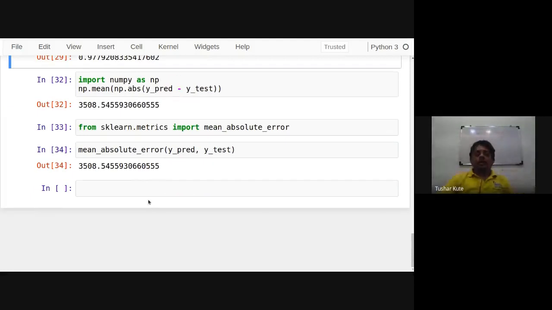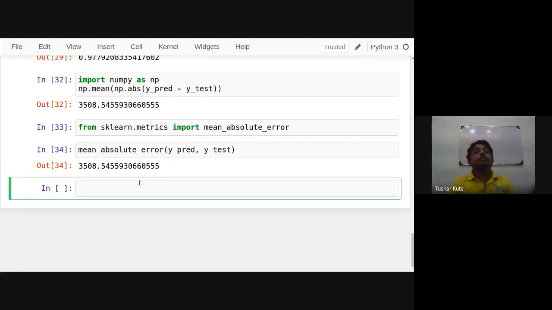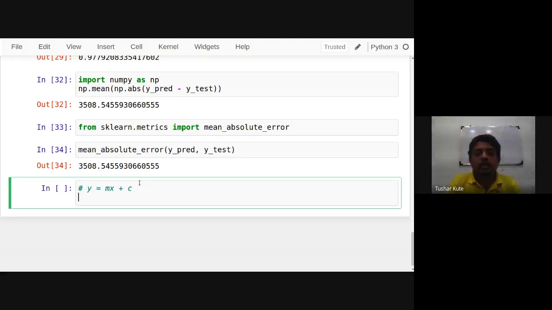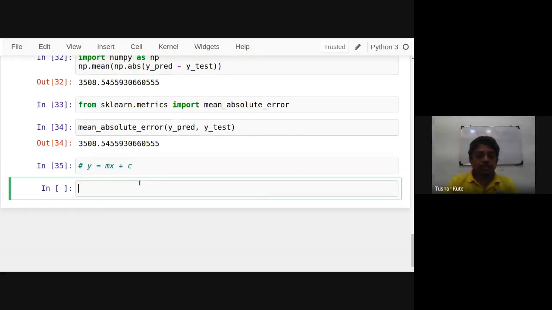Now we have built the model. In that case, what is the value of m and what is the value of c? Okay, y is equal to mx plus c, that we have. This is the function equation that we have to use here. So what's the value of m and what's the value of c?